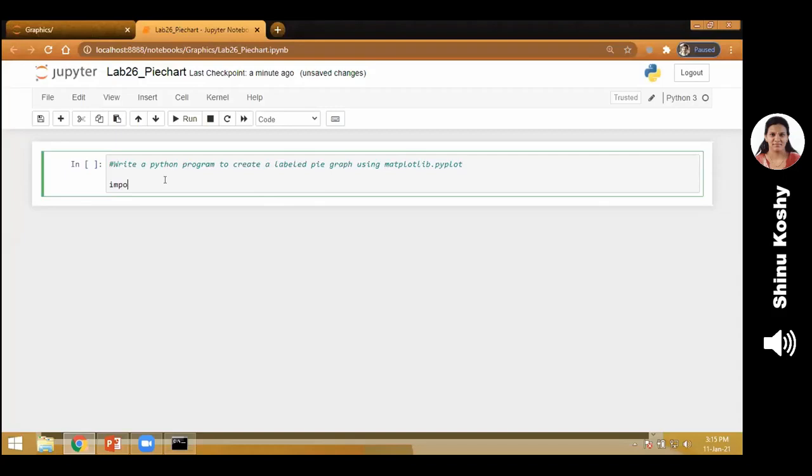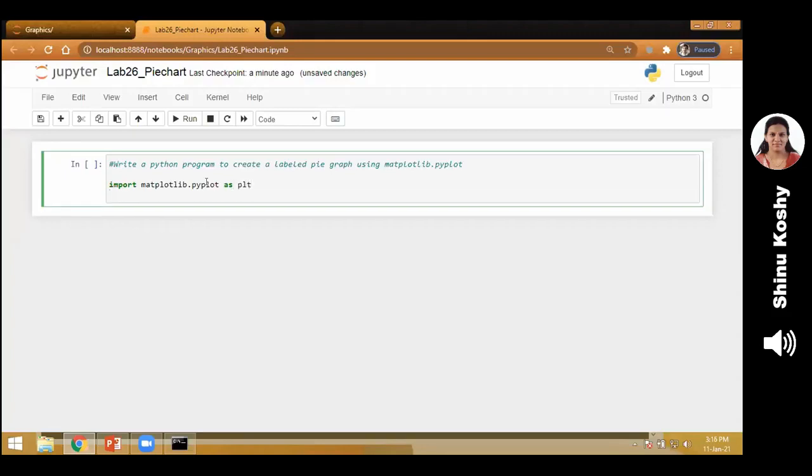So first, what should we do? Install it in command prompt. After that, import the library. Import matplotlib.pyplot as plt.